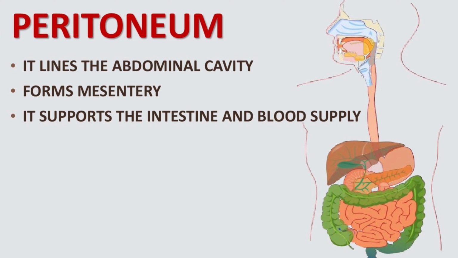Finally, we have the peritoneum. It lines the abdominal cavity. It forms a mesentery and supports the intestinal system. Also, it helps with the blood supply.